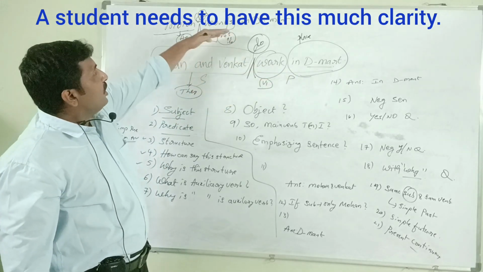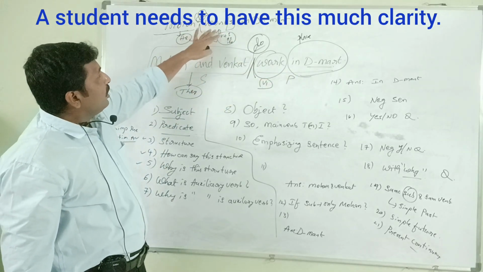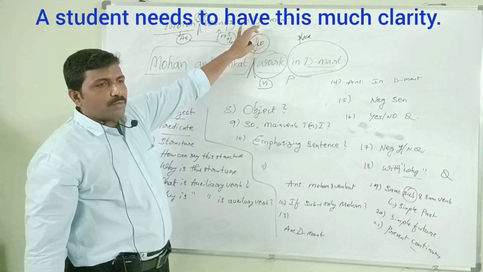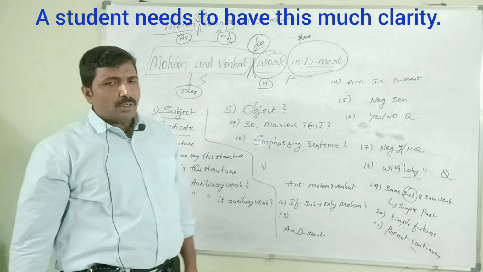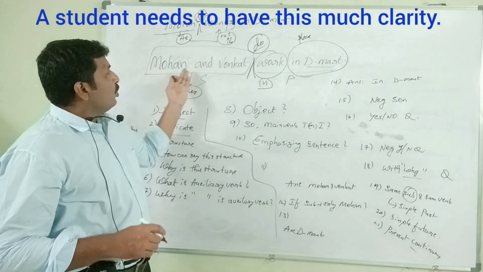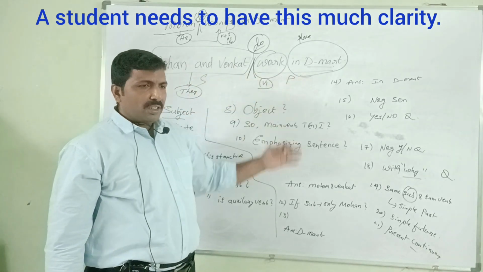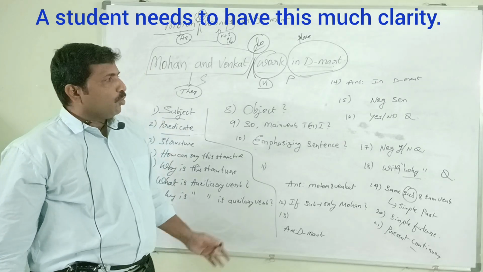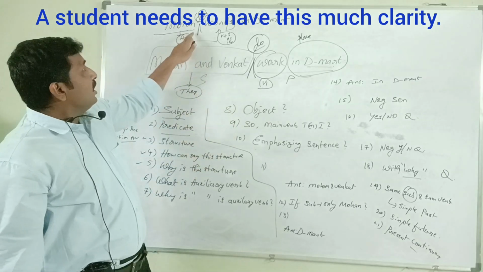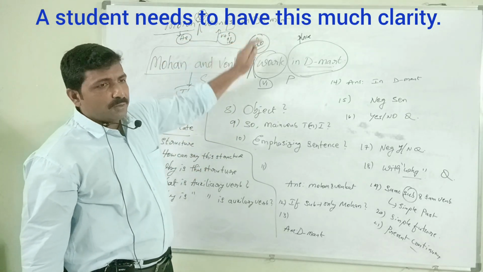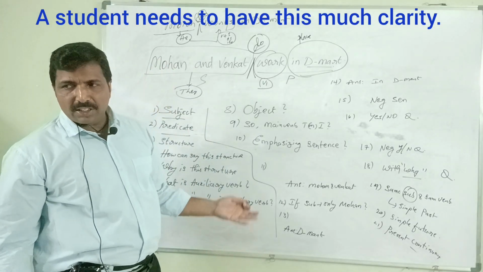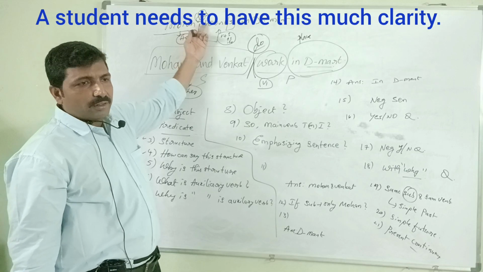For this sentence, Mohan works in D-Mart. In D-Mart must be the answer. Where does Mohan work? Good. Again, the negative sentence of it. Mohan and Venkat work in D-Mart. Negative: Mohan and Venkat do not work in D-Mart, because do is the auxiliary verb. For this sentence, Mohan works in D-Mart, negative: Mohan does not work in D-Mart, because does is the auxiliary verb.